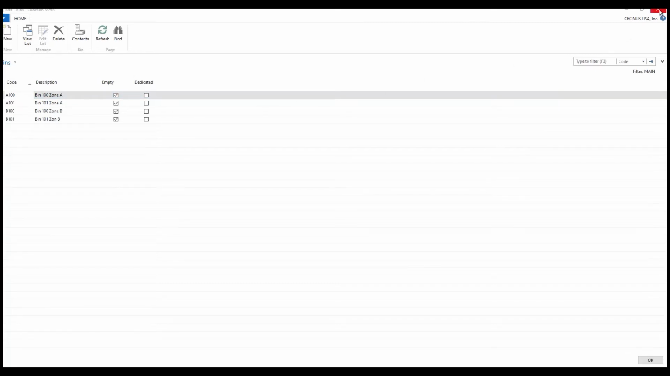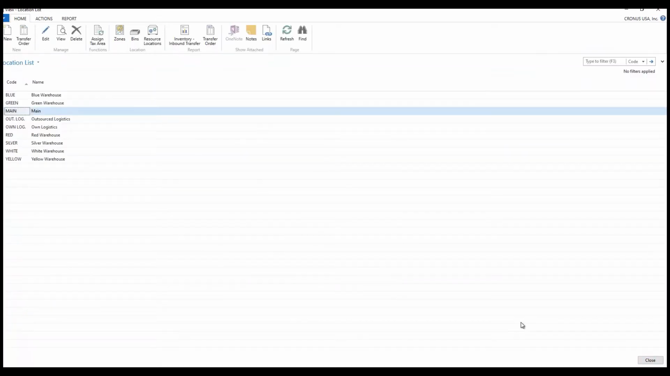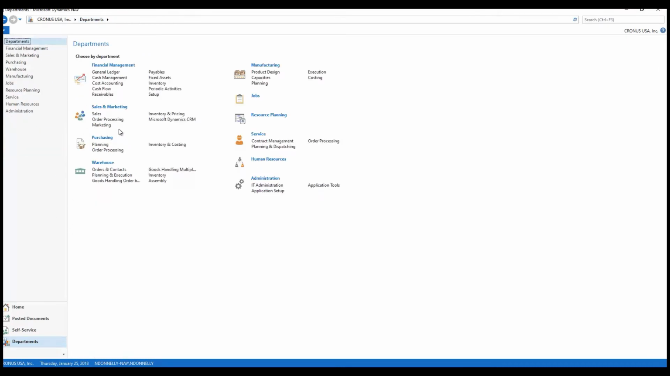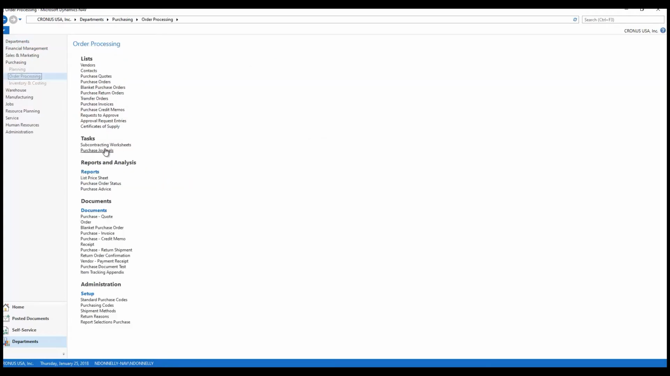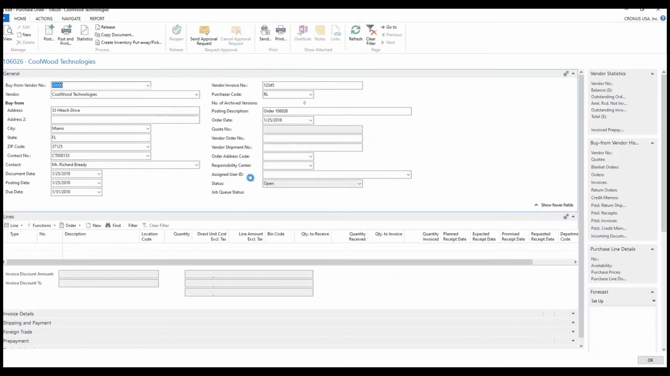So let's escape out of here, and we'll go back to our menu, and notice we have require put away and require picks checked on this warehouse. I'm just going to say OK here, and we'll pop out of this. And what I want to do now is go to purchase orders, and to save a little time, I've already created a couple purchase orders out here. So I've created purchase order 106026, and I'm just going to open this up.